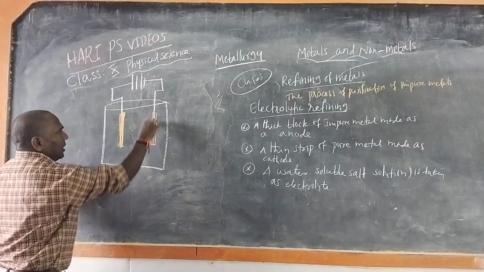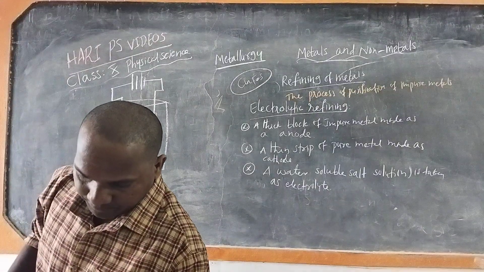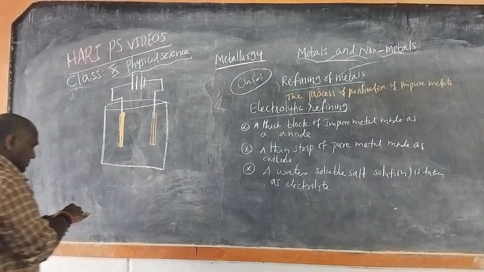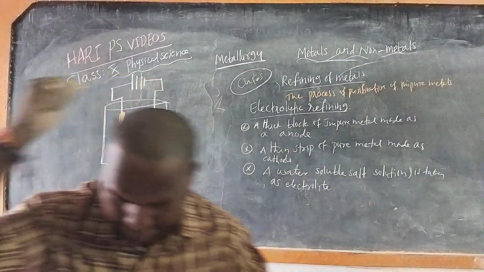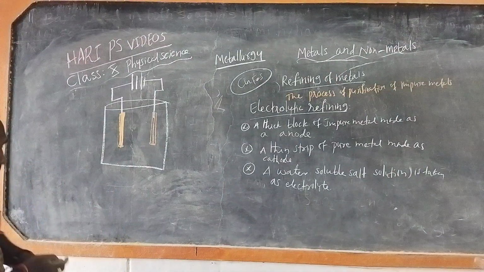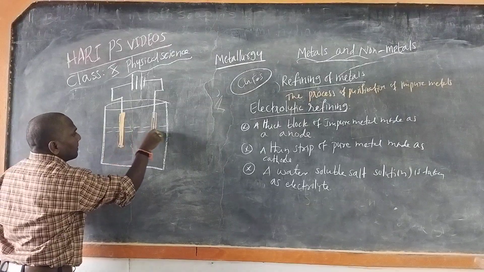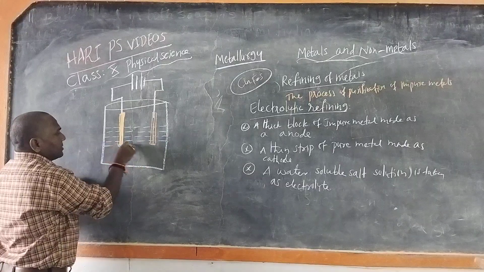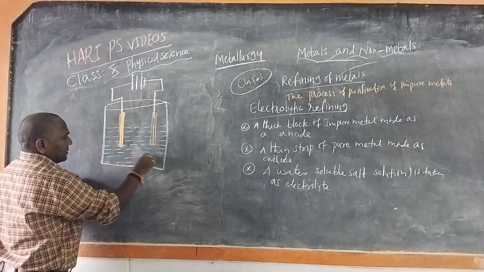Here we have to take as electrolyte copper sulfate solution. Copper sulfate solution acts as an electrolyte.